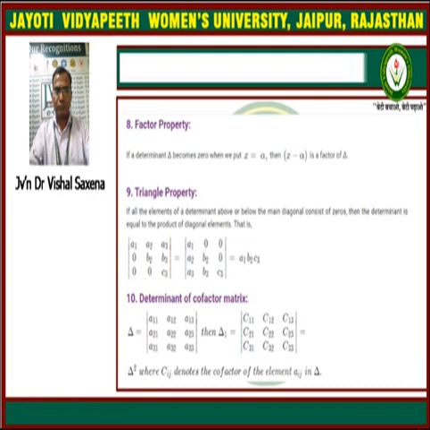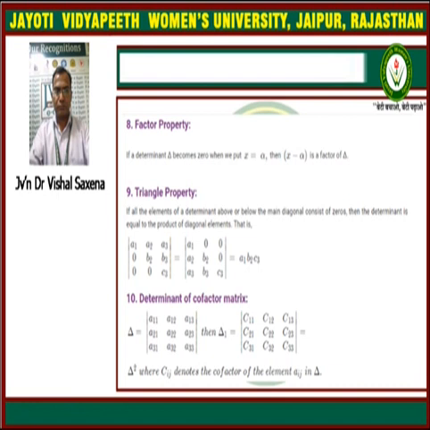The next property is the triangle property. According to this property, if the elements just below the principal diagonal are 0, as we can see 0, 0, 0 below a1, b2 and c3, and if all the elements above the principal diagonal are also 0, then the value of the determinant is just the product of the diagonal elements a1, b2 and c3. That is the triangle property.